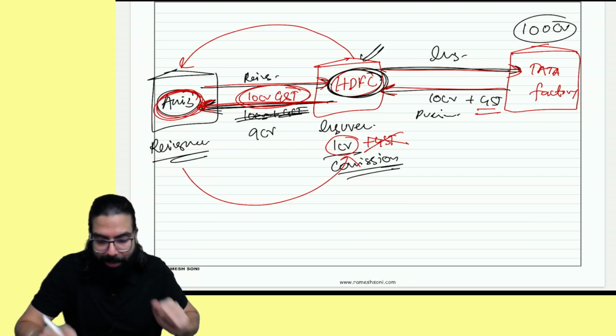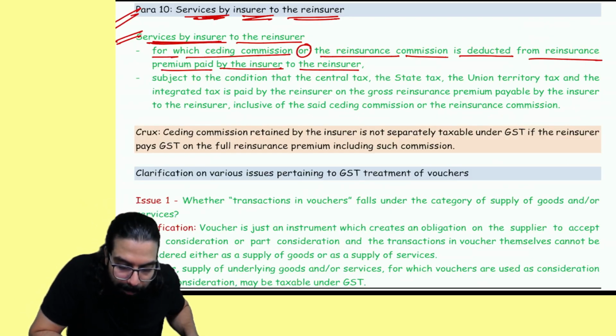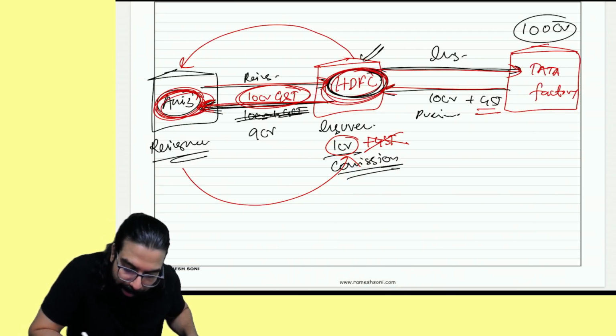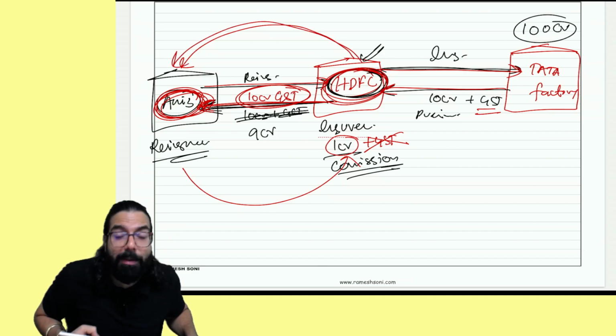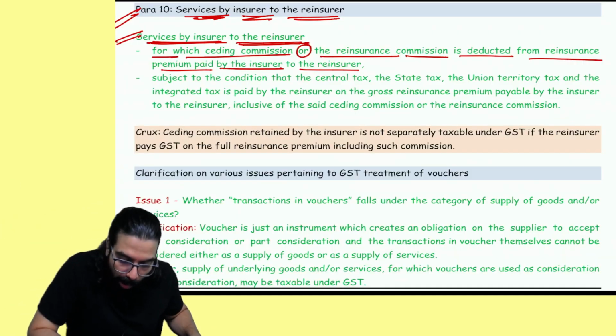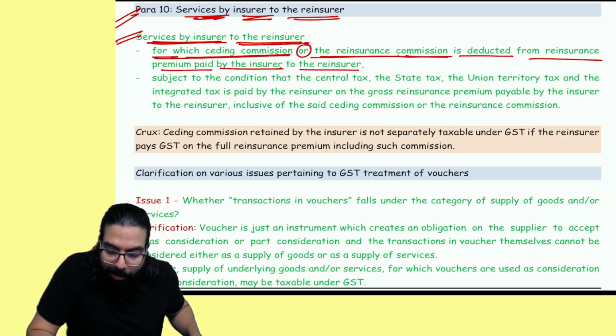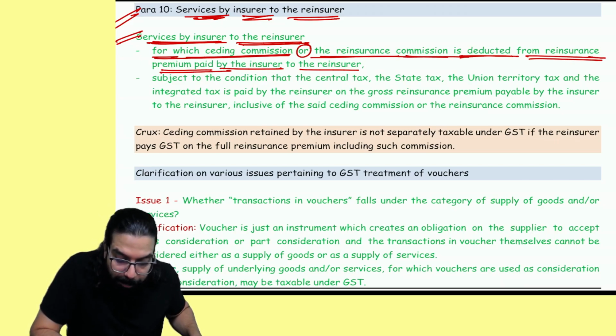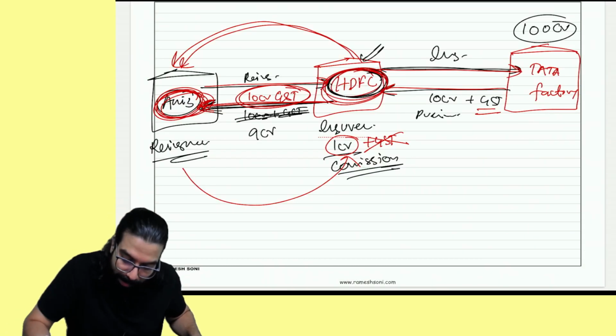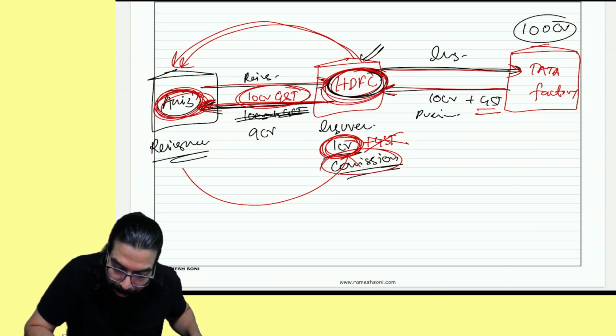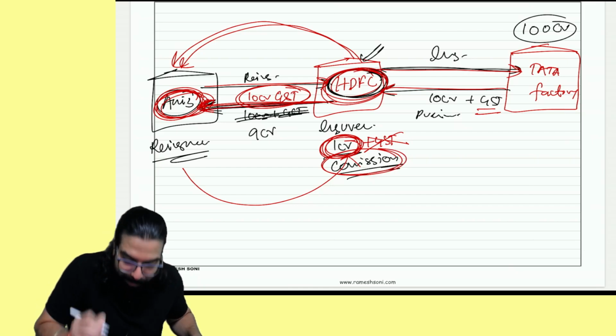What are they telling? Everyone listen again. See, services by insurer to the reinsurer. Services by the insurer to the reinsurer. I went ahead and gave a service by giving him the business. Okay? For which ceding commission or reinsurance commission is deducted from the reinsurance premium paid by insurer to the reinsurer. What I did? I went ahead and deducted my commission from the premium which I paid to him.